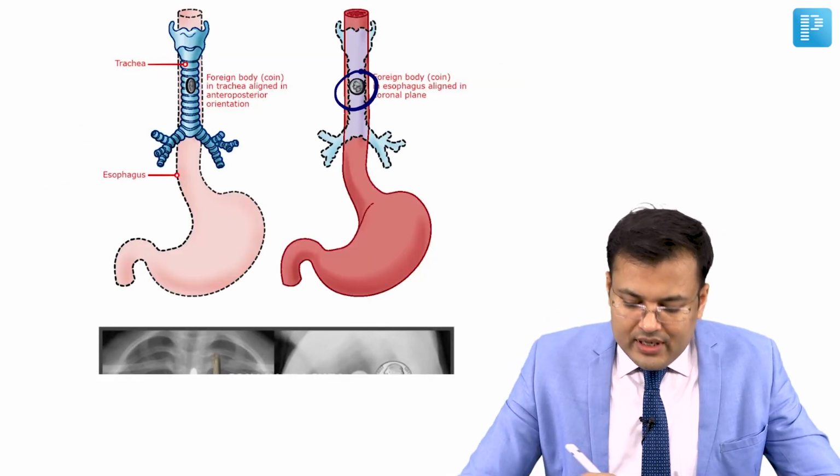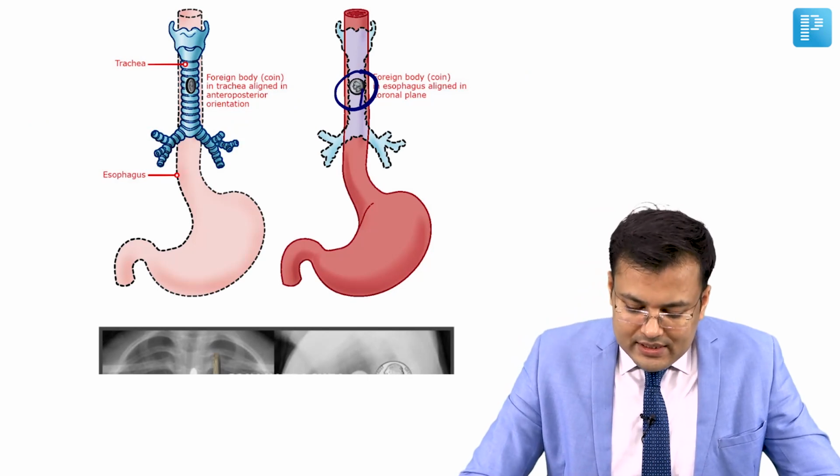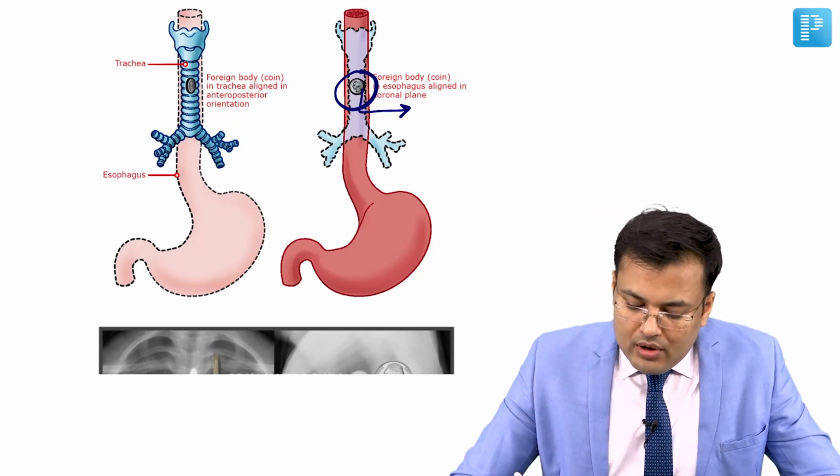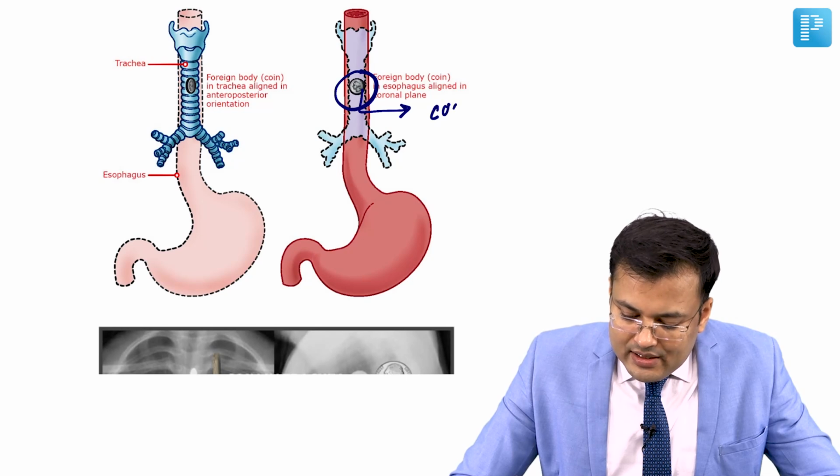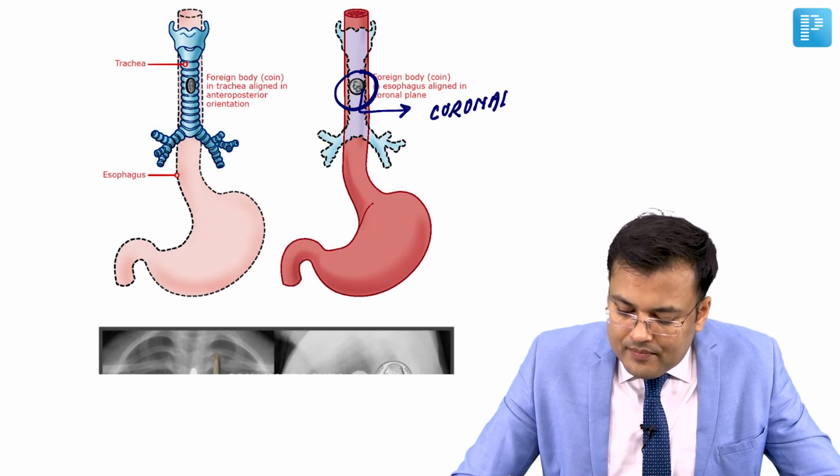This is a foreign body in the esophagus, and you can see this is the flat surface in AP view, meaning the coin is aligned in the coronal plane.